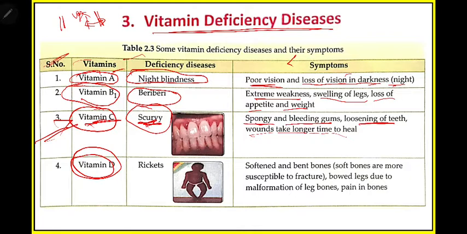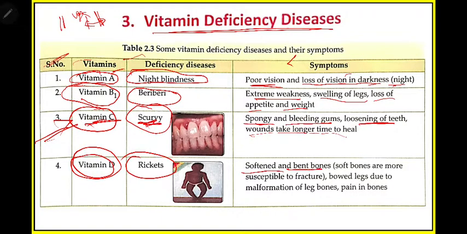So from where do we get vitamin D? The first source is the sun. The first source of vitamin D is the sun. We should always remember this. The disease caused when we have less vitamin D is known as rickets. So what is the disease? The disease is rickets. When we have less vitamin D, the disease caused in our body is known as rickets. So what are the symptoms?